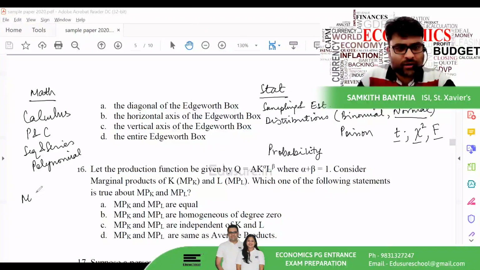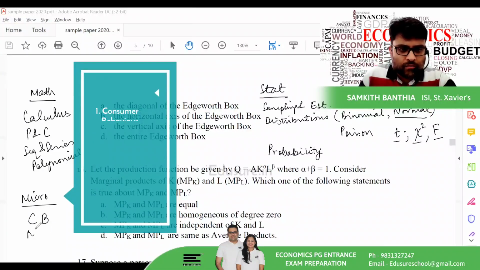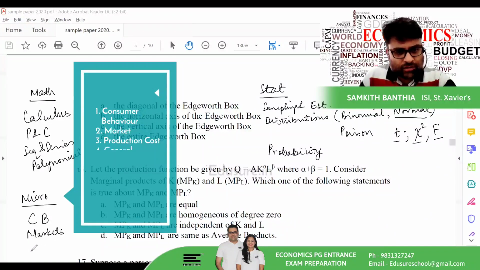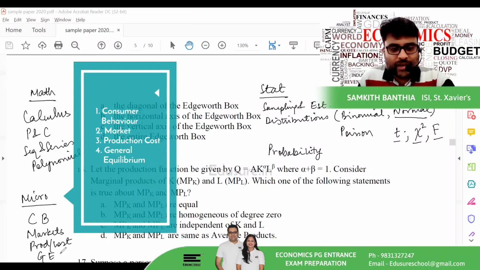When it comes to microeconomics, the basics like consumer behavior, markets, production and cost, general equilibrium basics. Calculation-based questions from GE, like the ones that come in ISI and DSE, are not important. You need to know the meaning of Pareto efficiency. You need to know what Pareto optimality is. Only the basics are important, not core problem solving. That will not come for this entrance examination.